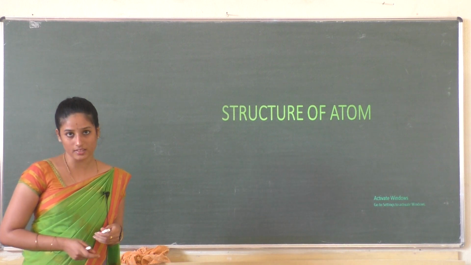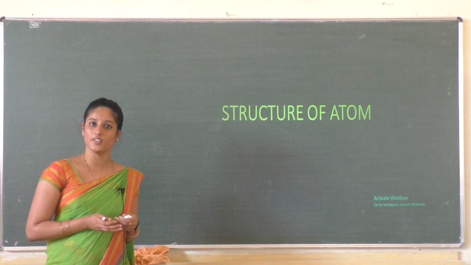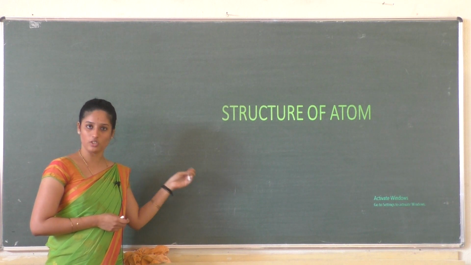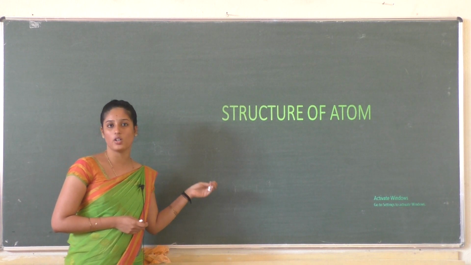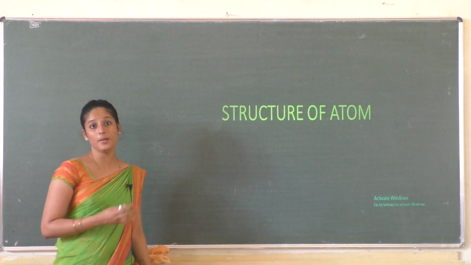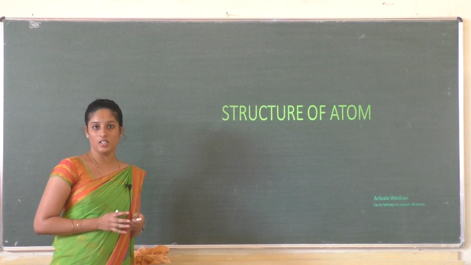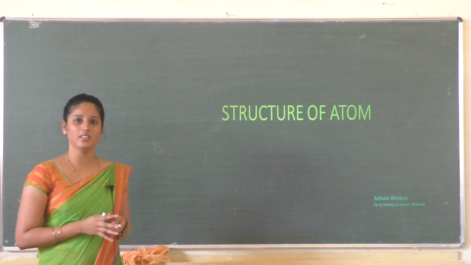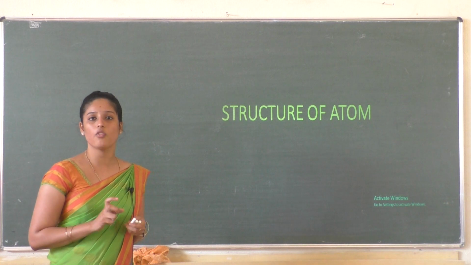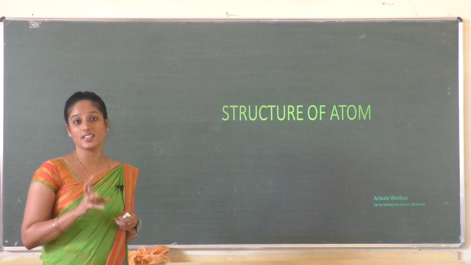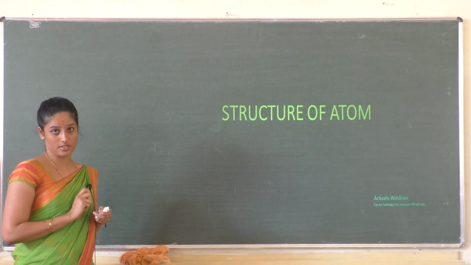The first considerable theory was given by the scientist J.J. Thomson, and his model is named Thomson's plum pudding model, where he treated the atom as a sphere of positive charge, with the electrons embedded inside the positively charged sphere.